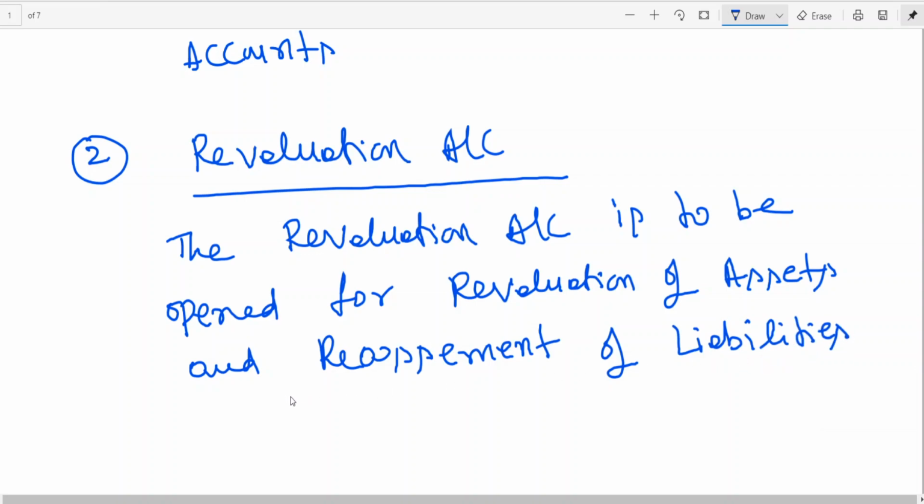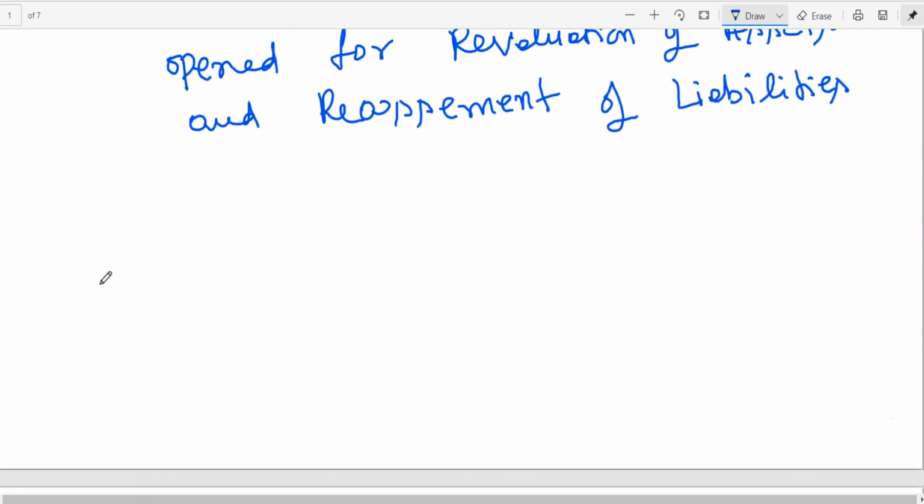Revaluation account is opened for revaluation of assets and reassessment of liabilities. So, revaluation account is the second point that we should open.